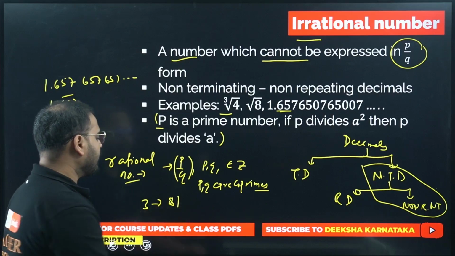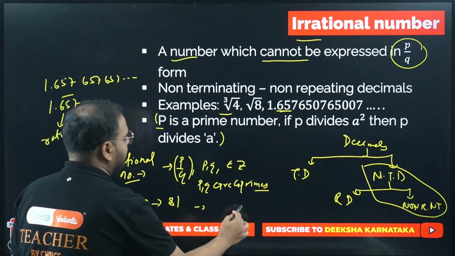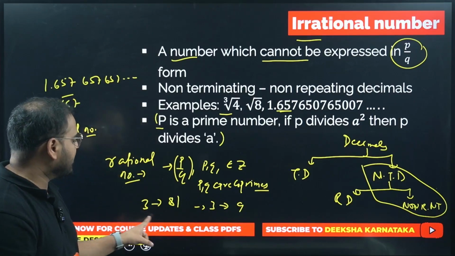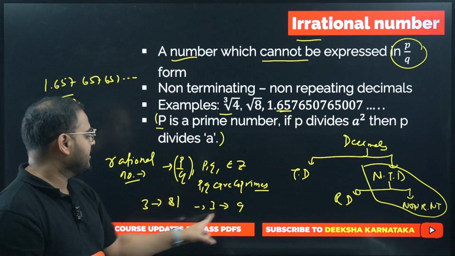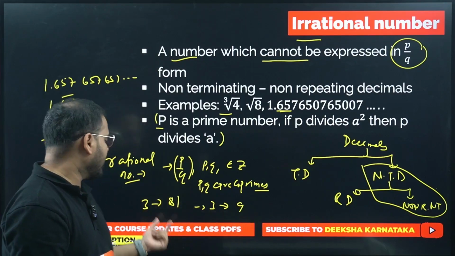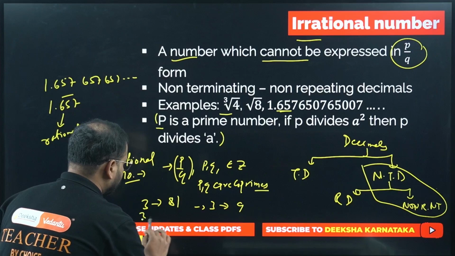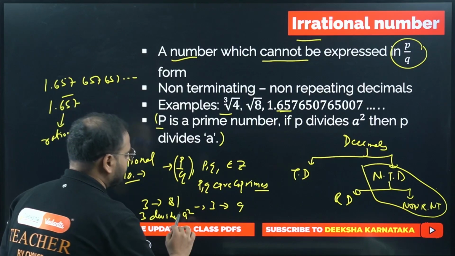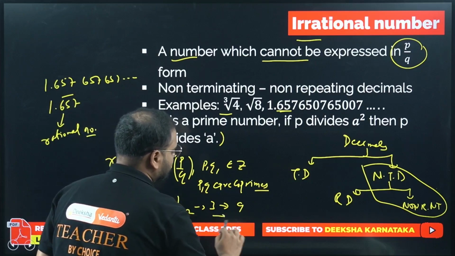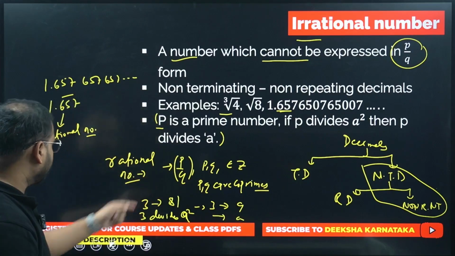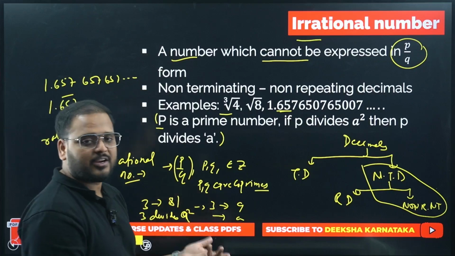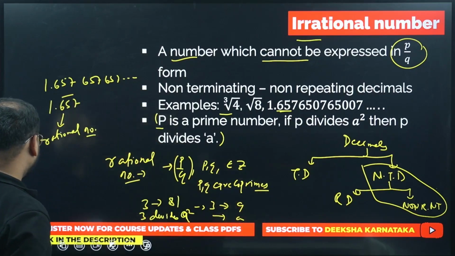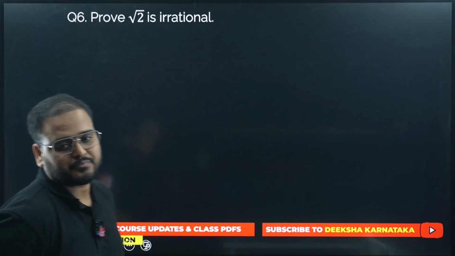So 3 divides 81. What was the root of 81? 9. Will 3 not divide 9? Is 3 a prime number? Yes, sir. 3 divides a square. What is a, sir? 9. It means 3 will divide 9, a also. 3 divides a square, so it will divide a also. We'll see the application of this right now when we prove that root 2, root 3, anything like that, are irrational numbers. Okay. Moving on. The first question.